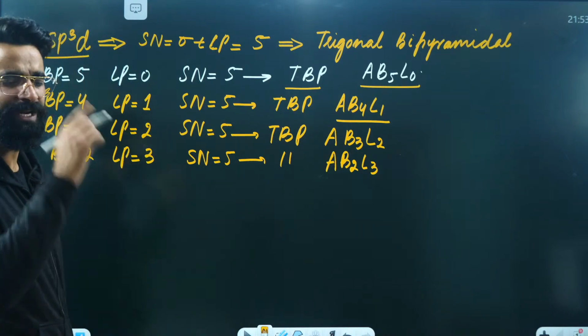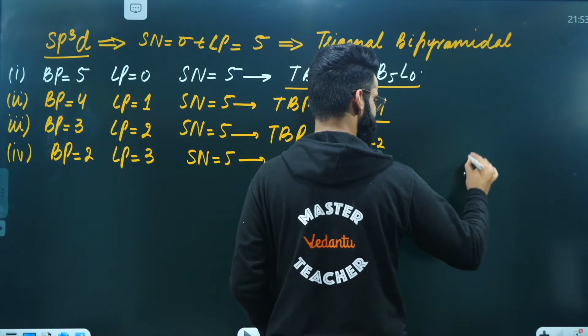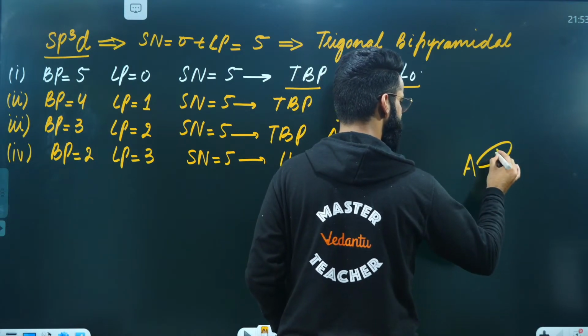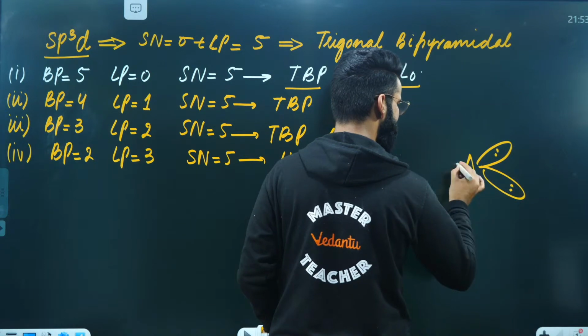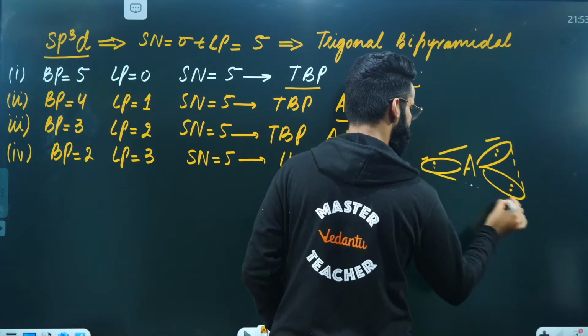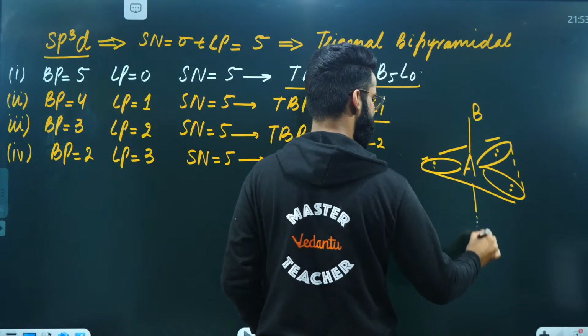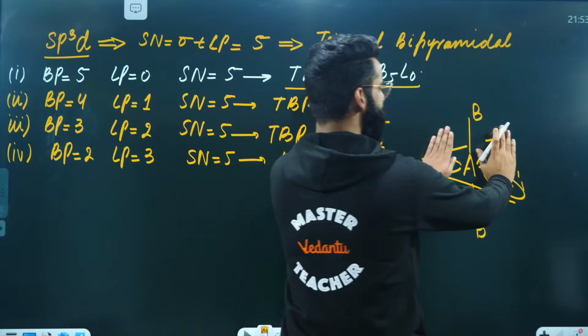AB2L3. Is its geometry going to be its shape? No way, right? Its actual shape is going to be like this. This is, for example, A. There are 3 lone pairs which are basically present on the equatorial plane. This is the equatorial plane which I'm talking about, right? There is one bond pair in this way perpendicular to this plane, one bond pair like this perpendicular to the plane. Now ignore these lone pairs and see the molecule.